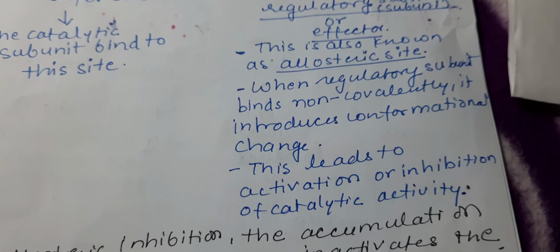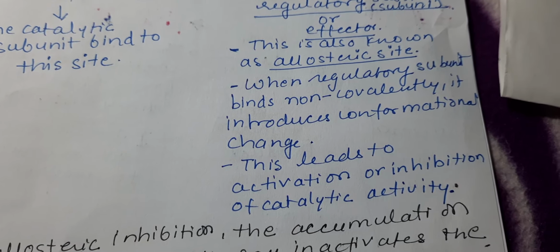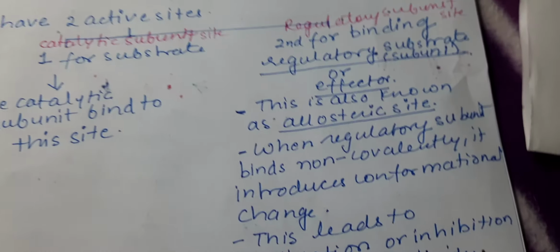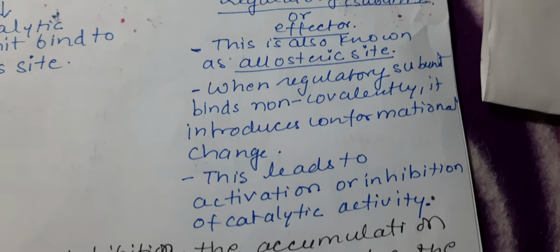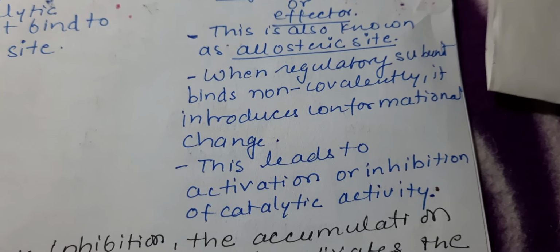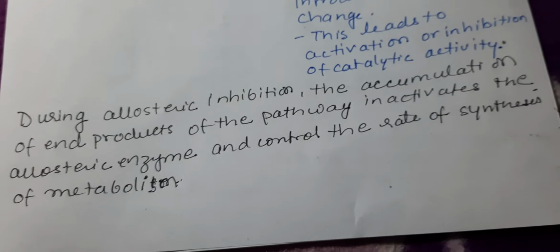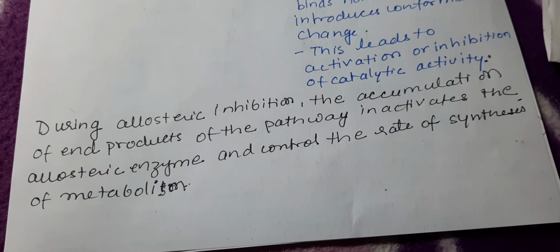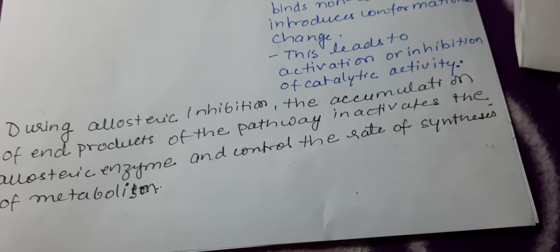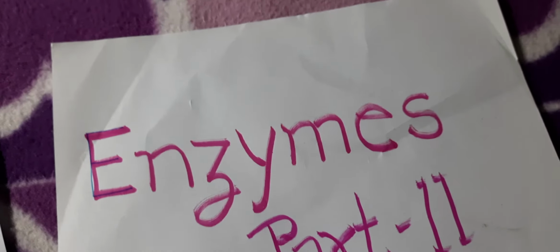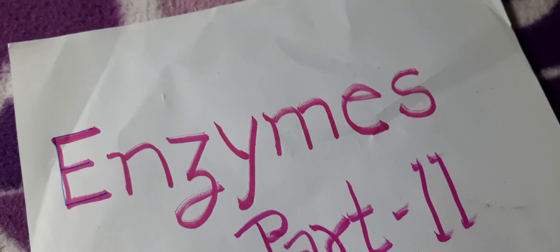When the regulatory subunit binds non-covalently, it introduces conformational changes. So when the substrate binds, it catalyzes the formation of product. But on the other side, when any regulatory subunit binds, it introduces conformational changes in the enzyme and this leads to either activation or inhibition of catalytic activity. During allosteric inhibition, the accumulation of the end product of the pathway inactivates the allosteric enzyme and controls the rate of synthesis of metabolite, or the overall metabolism.